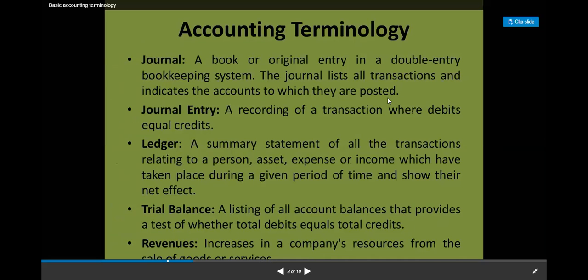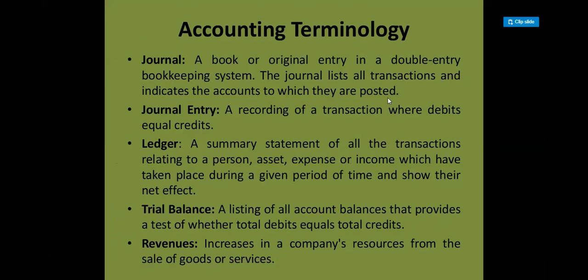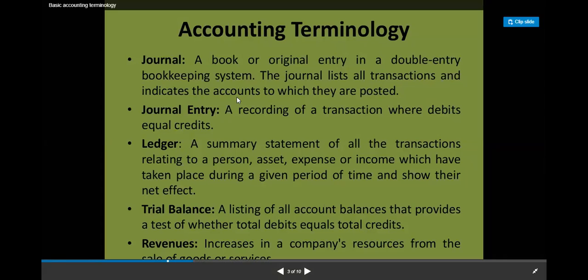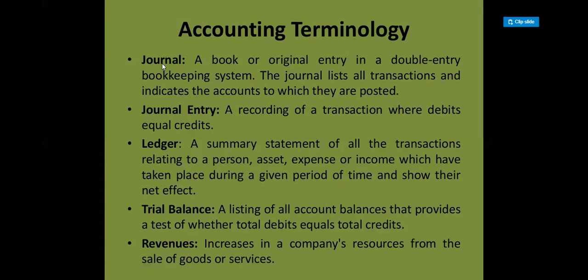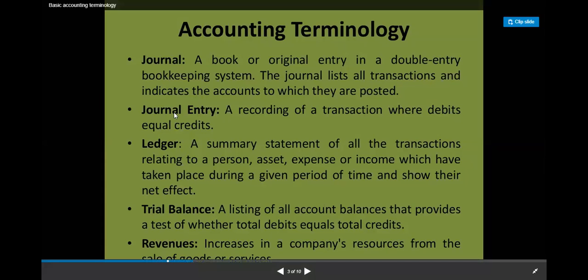Whatever you are originally doing, either you are transacting with a person, or you are purchasing something, say you have purchased furniture, in a very chronological order you will write it as it is in your journal in a proper recording manner. So this is your original entry book. We call it our primary book. Any transaction you are recording in this journal, we call it a journal entry.